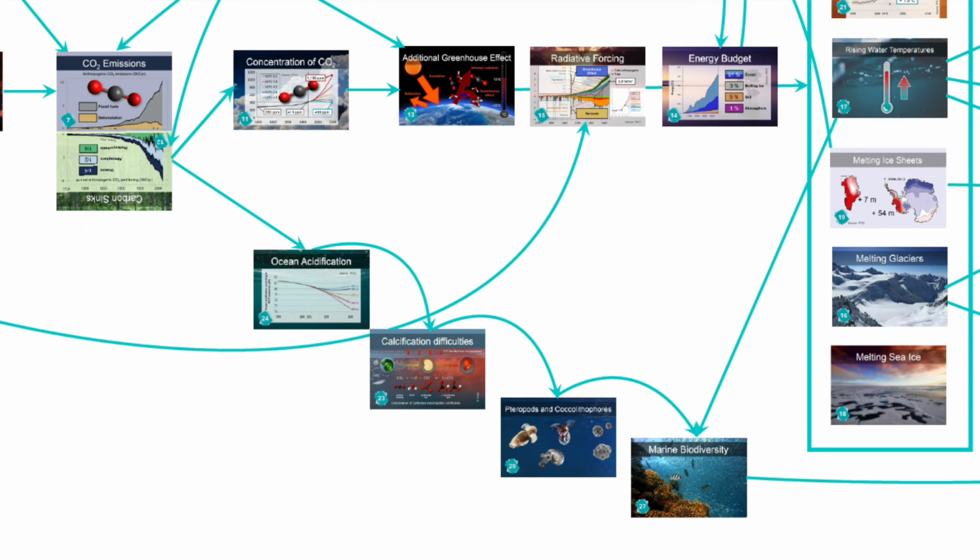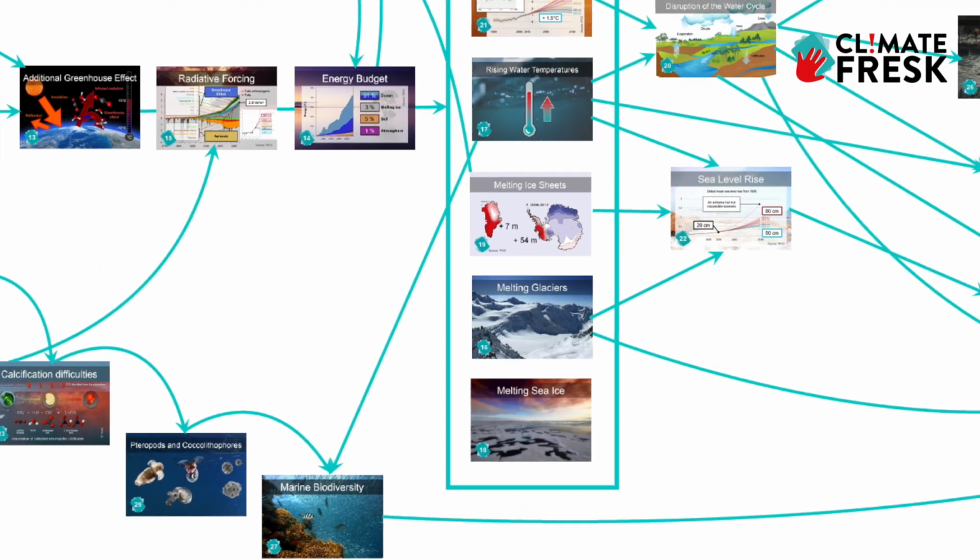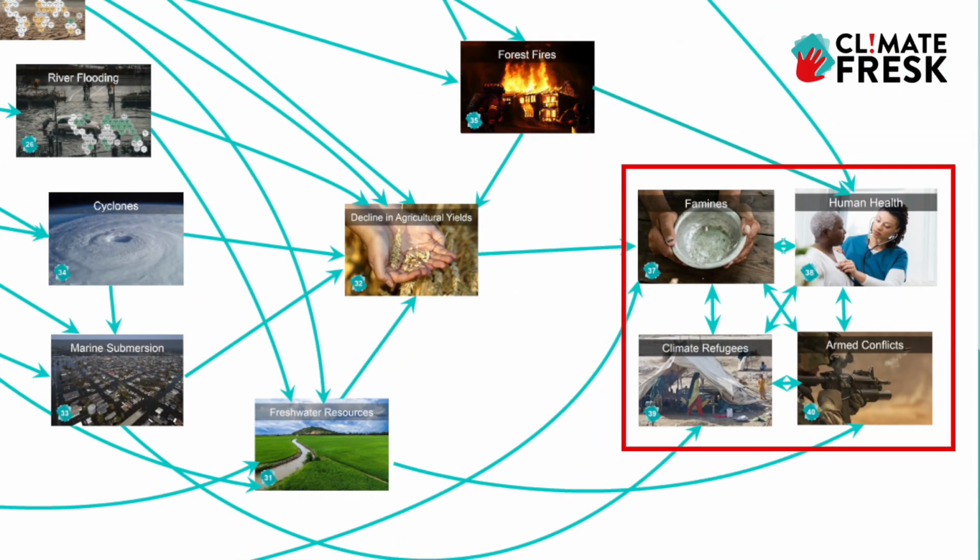Speaking of biodiversity, let's go back to the ocean cards briefly. The CO2 that is being absorbed by the ocean leads to ocean acidification, which in turn impacts organisms with a calcium-based shell. These are at the bottom of the food chain, and along with rising water temperatures, these factors negatively impact marine biodiversity. We see the negative impacts of these phenomena on humanity in the final 4 cards: armed conflict,